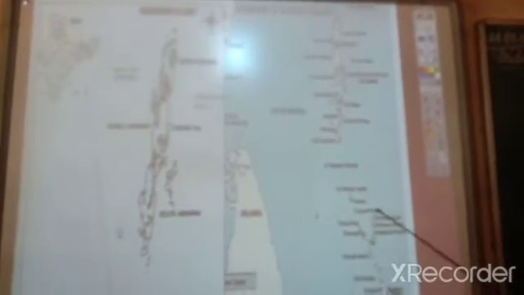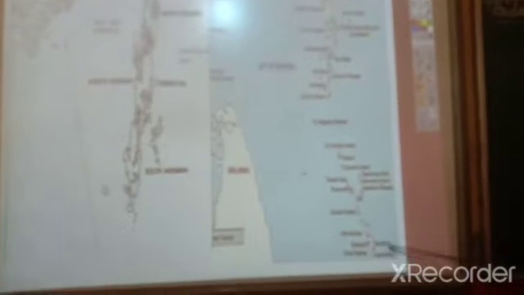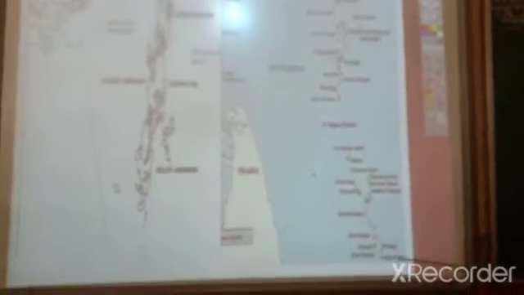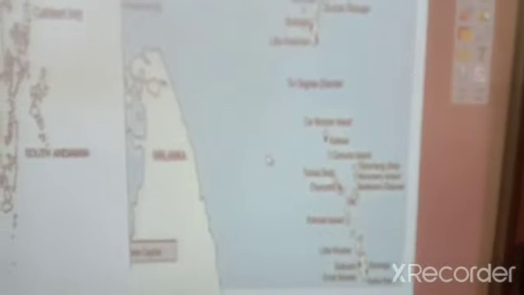The southernmost part of the island is called Indira Point. This is the southernmost point. Which is the southernmost part? Indira Point is the southernmost part. Clear, children?